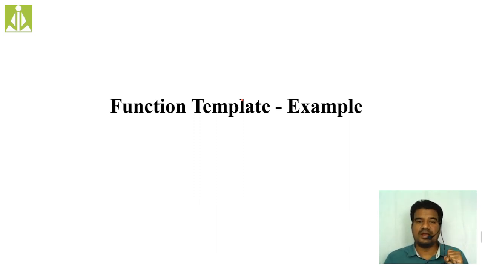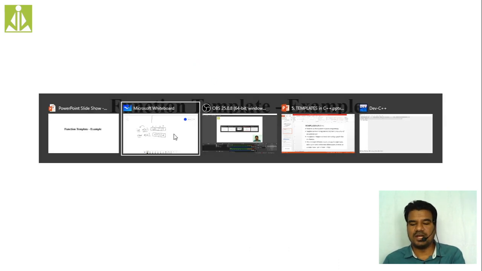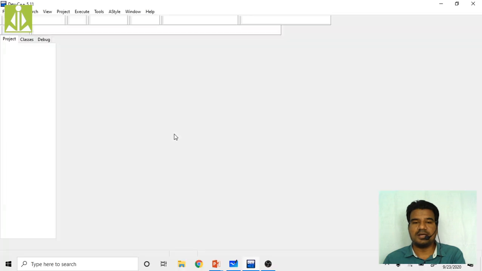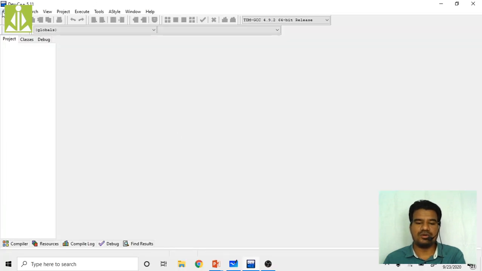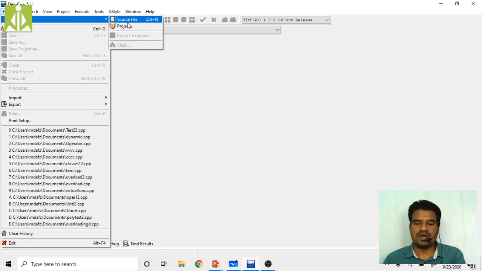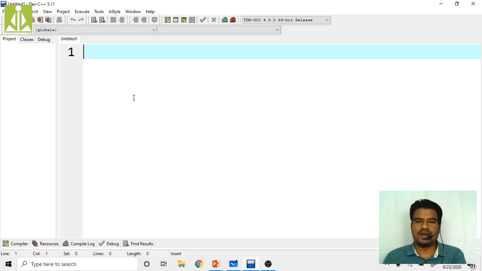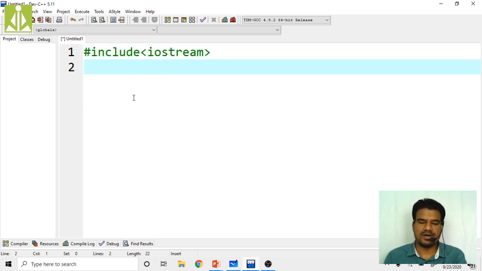How the code will get reduced, that also you have to understand. So I will quickly open my Dev C++ compiler. I'm going to this source file so that I can write the program here. So now I'm writing my program. So first #include <iostream>. Okay, then what I am doing, I'm writing a function over here.